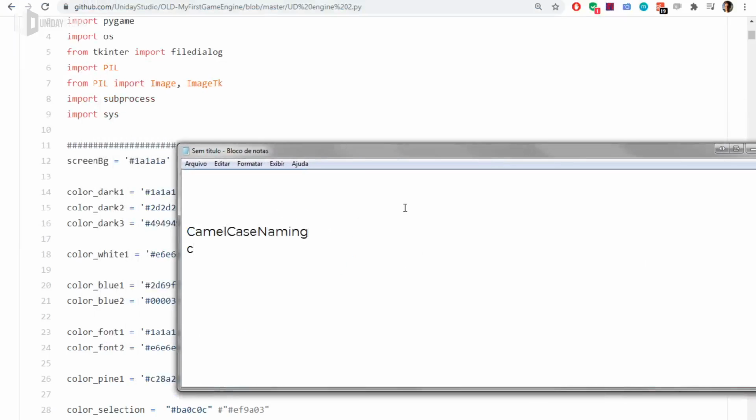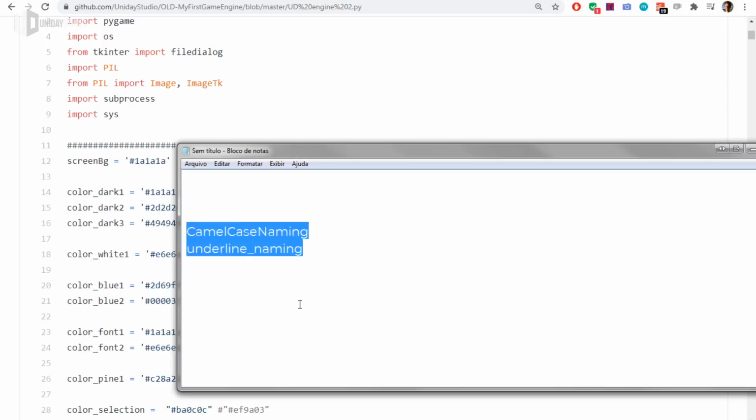or if you prefer underline naming. There's not a problem, as soon as you keep consistency across your code. Do not mix them together. Okay, this is very bad for organization.